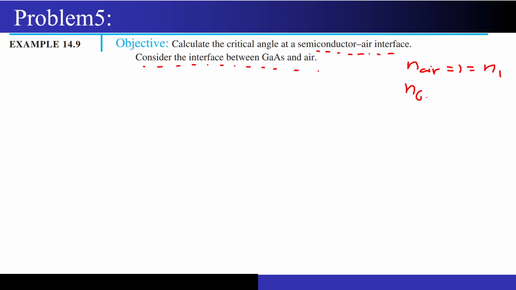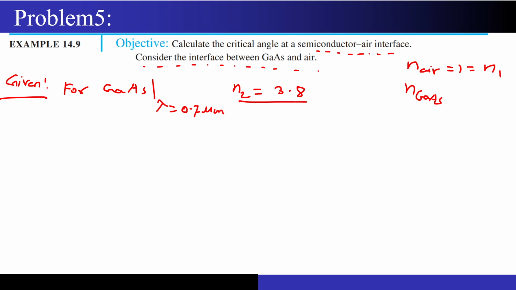For gallium arsenide I have not given you the value, correct. So I will just write given over here, correct. For gallium arsenide at a wavelength of 0.7 micrometer, the refractive index N2 is close to 3.8, correct. So we got these values now. So this is 3.8 and this is N2. Now they are asking us to calculate the critical angle, correct. So this critical angle is nothing but sine inverse of N1 by N2, correct. This is what you have seen from the formula.